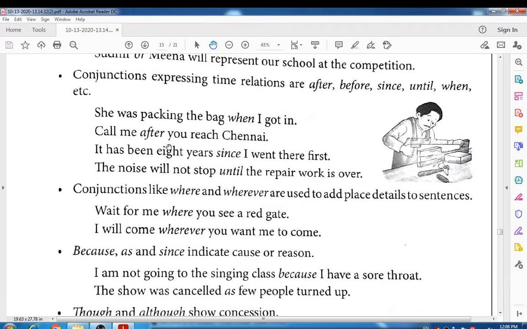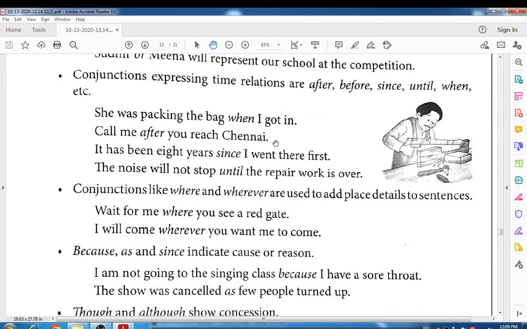Call me after you reach Chennai. After, right? It also expresses the time. It has been 8 years since I went there first. Here we use since to show the time. The noise will not stop until the repair work is over. Until, it also expresses the time, right?